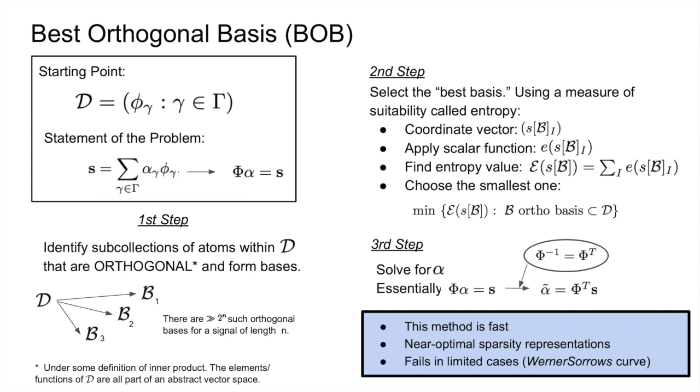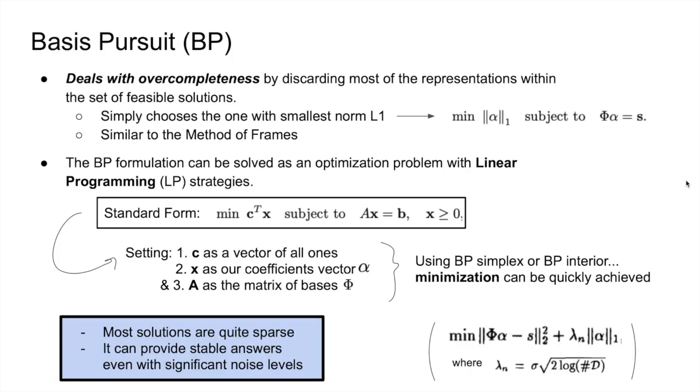So this method is supposedly pretty fast, in the order of n log n, and it typically delivers solutions that are as sparse as possible. However, it can fail when the signal is made of very few highly non-orthogonal components. For example, the Werner-Soros curve, which is in one of the documents. The other method, which we